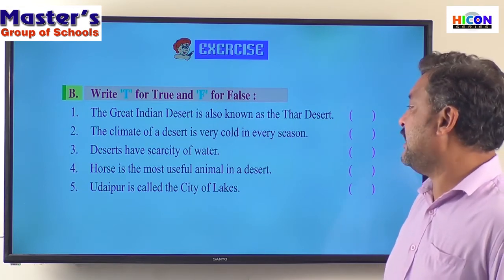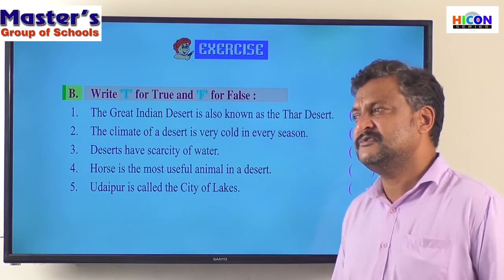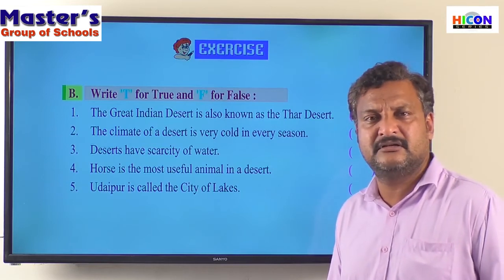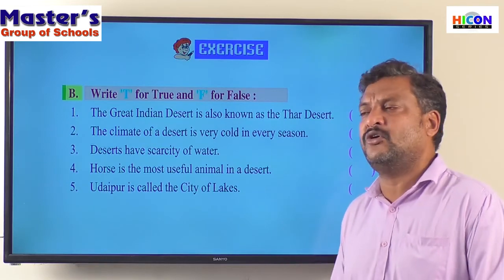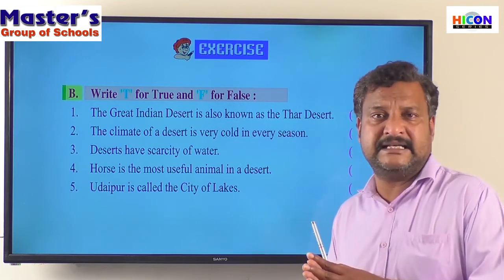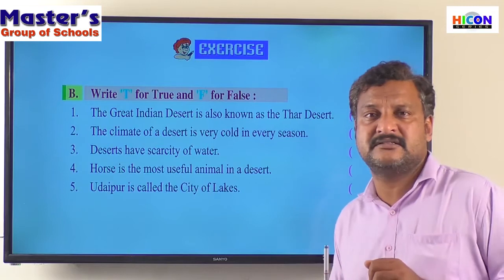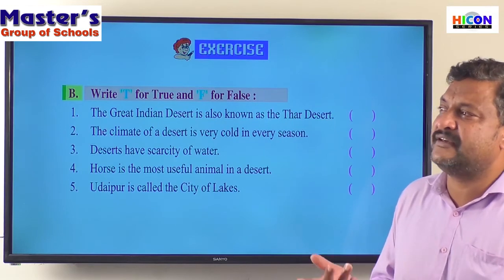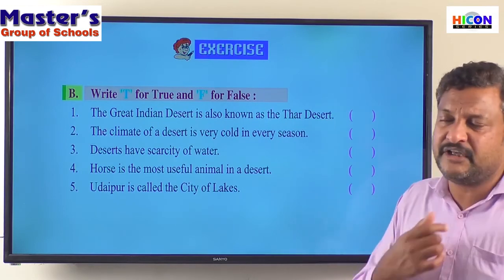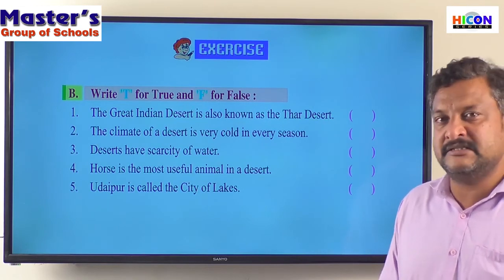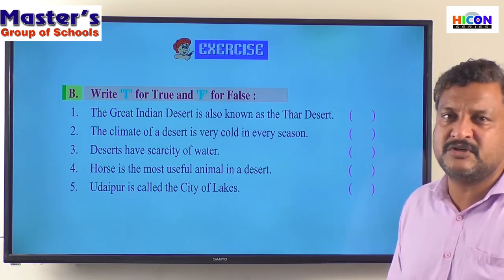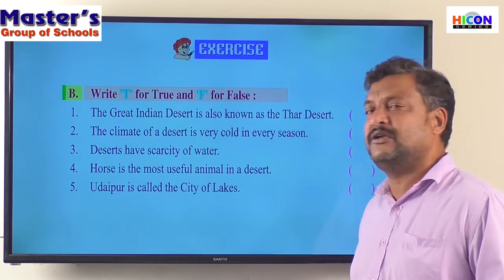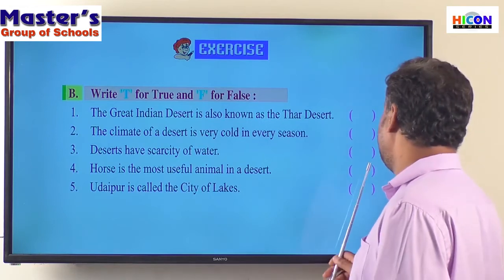Horse is the most useful animal in a desert. While dealing with the Thar Desert, we have dealt with an animal also. What was that animal? Yeah, this particular animal which has got padded paws, flat legs, which can easily walk on the sand without sinking its legs into the sand. It can live for weeks without drinking water or taking food. What was that animal? Camel, isn't it? Was it a horse? It was not a horse, but it was a camel. So camel is the most useful animal in a desert and not a horse. So this answer is false.